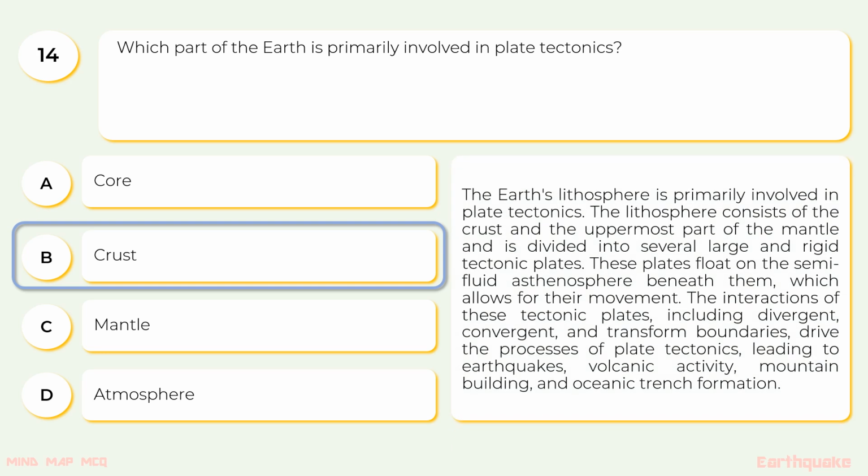The Earth's lithosphere is primarily involved in plate tectonics. The lithosphere consists of the crust and the uppermost part of the mantle and is divided into several large and rigid tectonic plates. These plates float on the semi-fluid asthenosphere beneath them, which allows for their movement. The interaction of these tectonic plates, including divergent, convergent, and transform boundaries, drives the process of plate tectonics, leading to earthquakes, volcanic activity, mountain building, and oceanic trench formation.